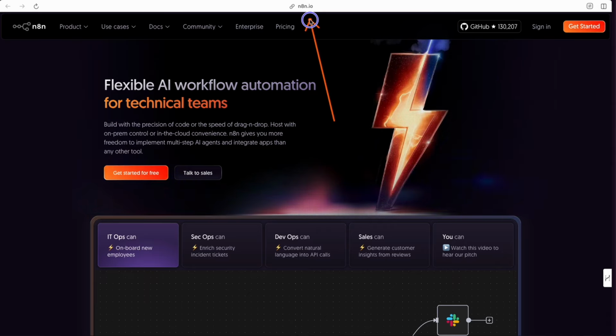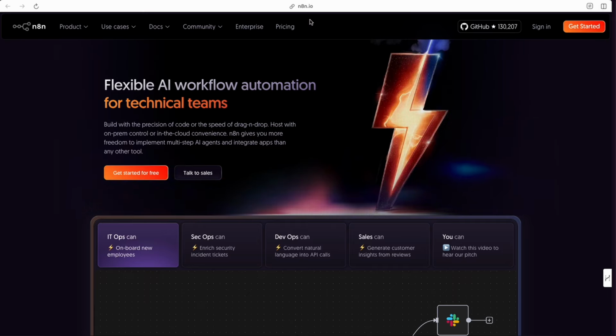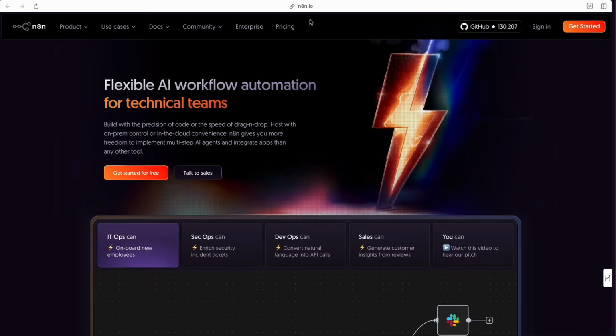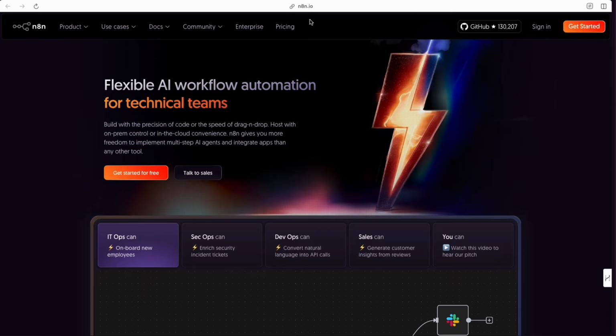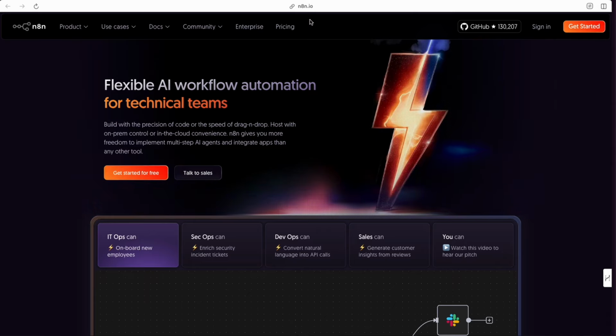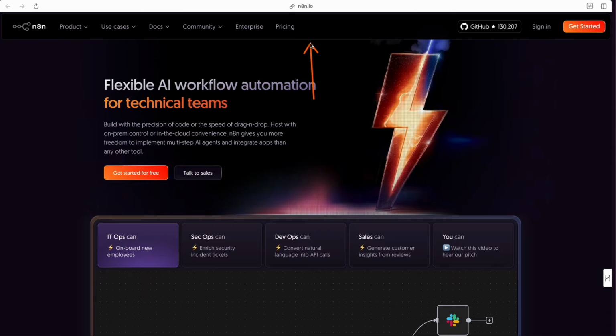Get started with n8n. There's a lot of options out there, but trust me, I've been doing this for a long time. n8n is fantastic. Is it better than the others? That doesn't matter. Personally I think it is, but really it is the most powerful platform to kickstart your step into this world of AI and automation as fast as possible. So I want you to come over to n8n.io.